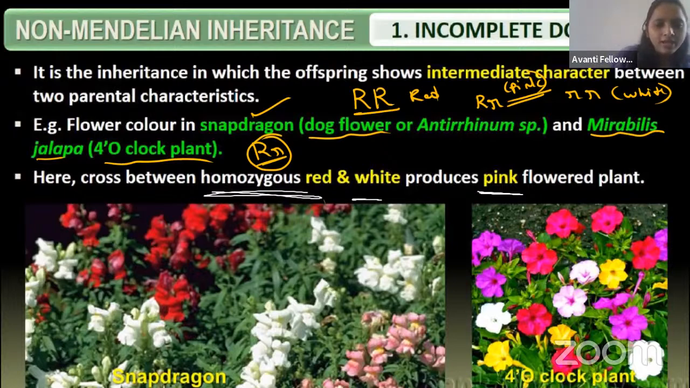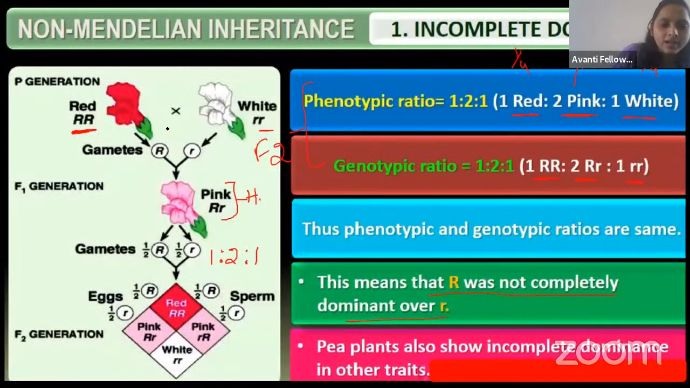So what is happening here? I have told you about the cross between the red color and the white color flower, where in the F1 generation it will give the pink color flower. And what is the genotypic ratio and what is the phenotypic ratio? Before, I told you that both are the same, right guys? The phenotypic ratio is 1:2:1. One is red color, two is pink color, and one is white color. So the genotypic ratio will be the same, 1:2:1.